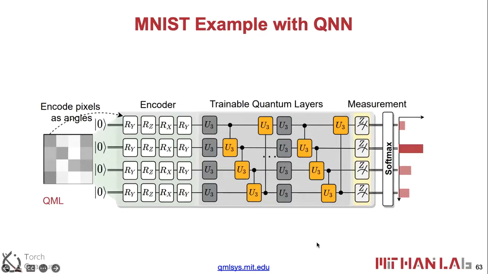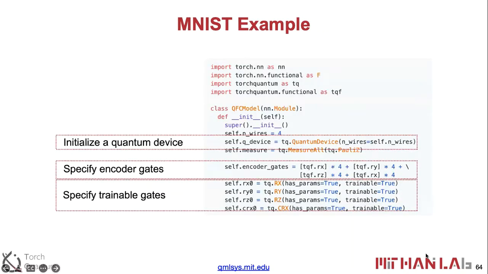Here we can also have a brief look at the MNIST example with TorchQuantum. So the construction process is very similar to PyTorch. In PyTorch, typically in each module, we have an init function which specifies what is in the model, and then we have a function called forward to specify how we use those models. So the init is the construction process, and the forward is the usage process.